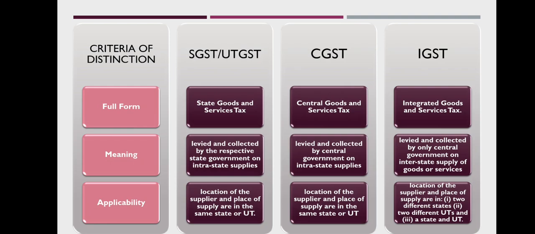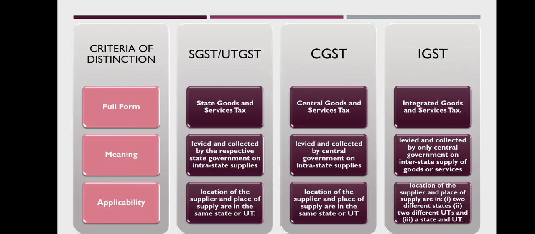Meaning: SGST is one of the components of GST levied and collected by the respective state government on intrastate supplies. Such a tax is governed by the State Goods and Services Tax Act of 2017. CGST is another component of GST levied and collected by the central government on intrastate supplies. Such a tax is governed by the Central Goods and Services Tax Act 2017.